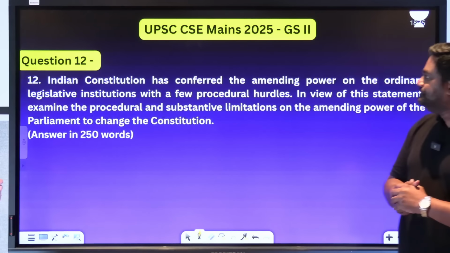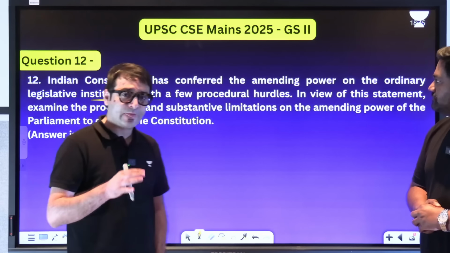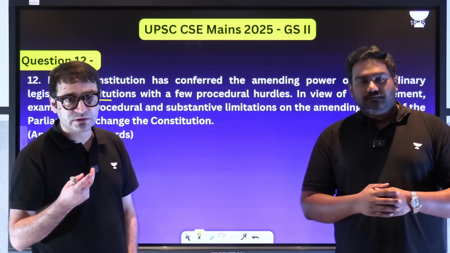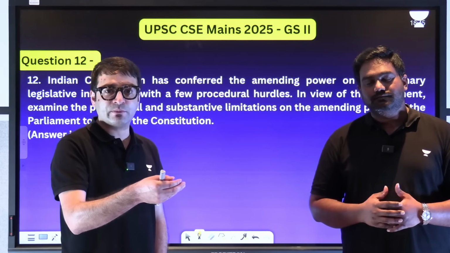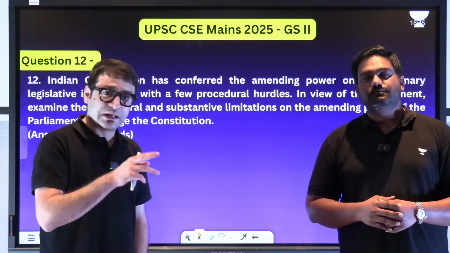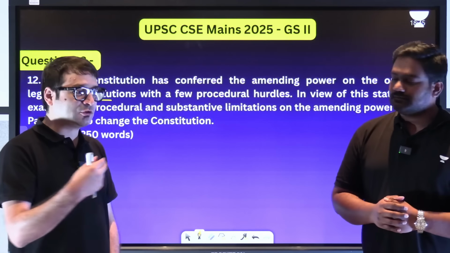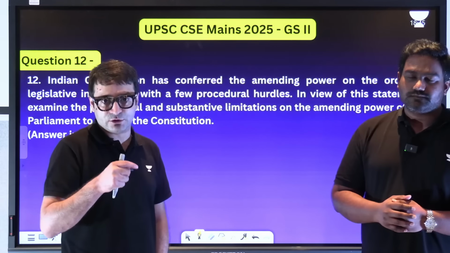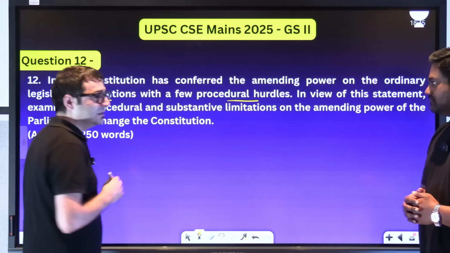Yeah. The Indian Constitution has conferred the amending powers on the ordinary legislative institutions. So Parliament, for example, has two powers, ordinary lawmaking power and the constituent power. Ordinary lawmaking power means the laws that you can enact on the concurrent list and union list. Constituent power means you have the power to amend the Constitution as well. So we don't need a separate constituent assembly to amend the Constitution. But it has a few procedural hurdles.